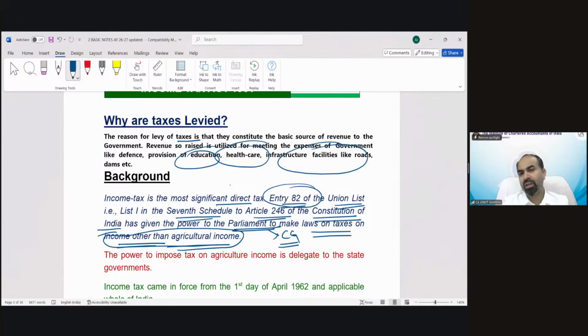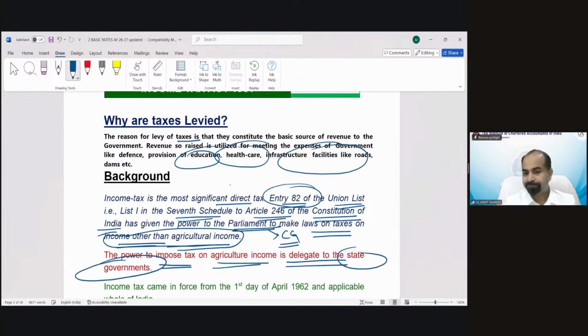The central government does not have that power, so it is delegated to the state governments. Understood? The power to tax all income other than agricultural income is with the central government, and the power to impose tax on agricultural income rests with the state governments.